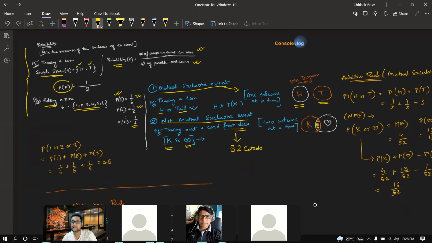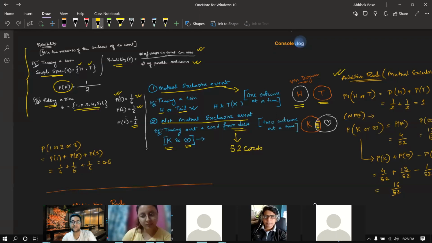Now this part is called the additive rule, for mutually exclusive events. If I need to calculate the probability of H or T, it will be the probability of H plus the probability of T. The probability of H is 1 by 2, as we already saw, and the probability of tail is also 1 by 2, so all together it will come as 1.